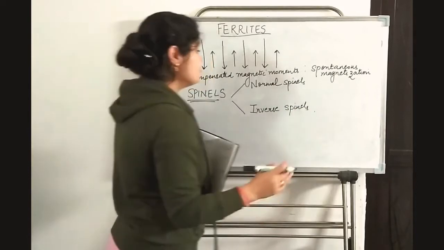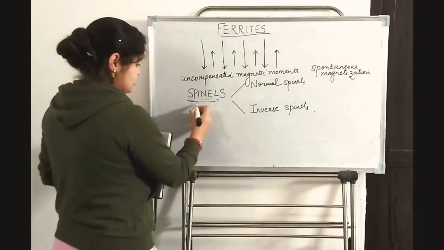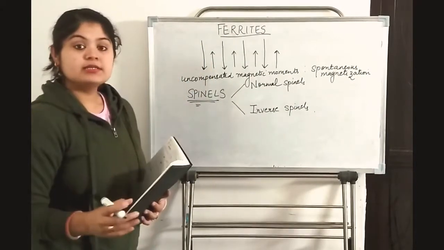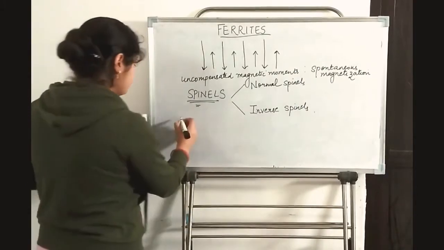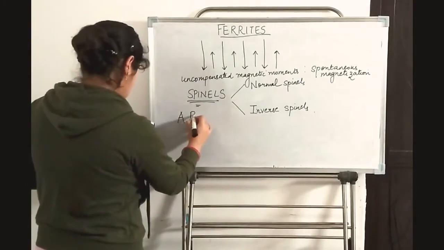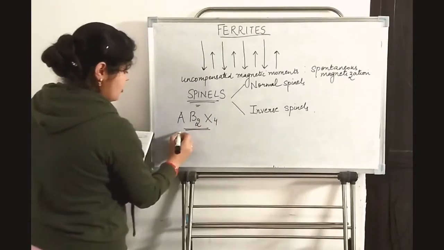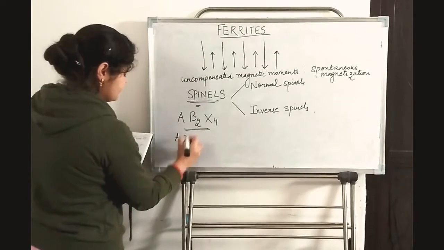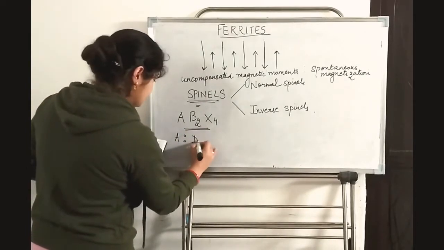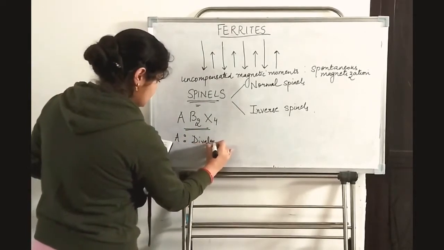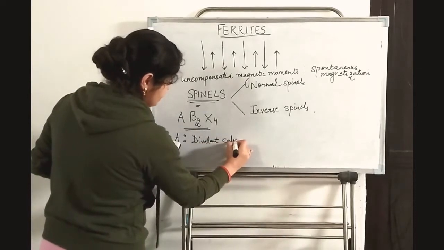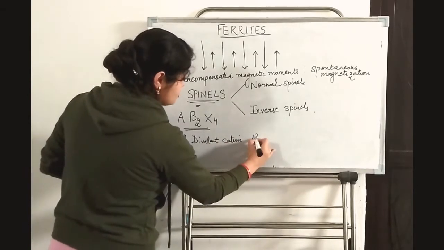So now we will understand what spinels are. Spinels are compounds of the form AB2X4, where A is a divalent cation, that means A2+.